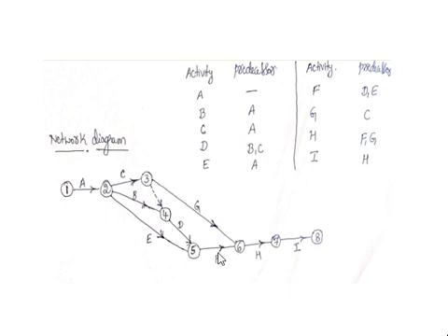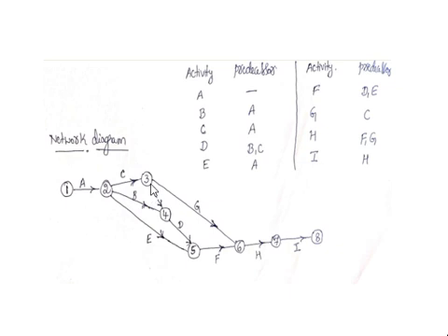Apart from that, there is not much difficulty here. We can continue: if you want to start activity H, F and G should be finished. F is finished and G is finished, after that H is started. For F, D and E should be finished. E is finishing, D is finishing here, and after that we have the F activity. That means these are all merging, and then this activity gets started.